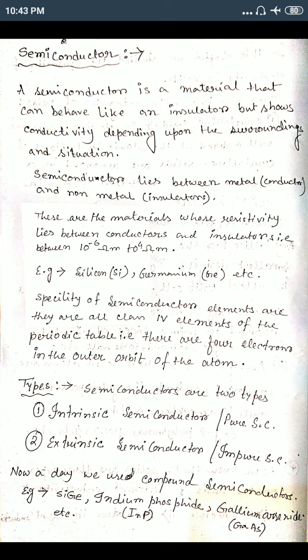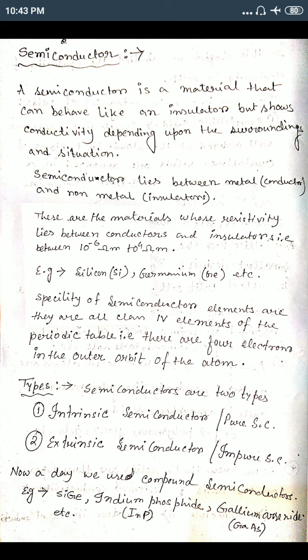The surrounding situation means they depend upon the temperature. As we know, in the case of a conductor, as we increase the temperature, resistance also increases. But in the case of a semiconductor, it is just the opposite. Whenever we increase the temperature, its conductivity increases. In a conductor conductivity decreases, but in a semiconductor, conductivity increases. That means resistance decreases. Okay, just opposite to the conductor.